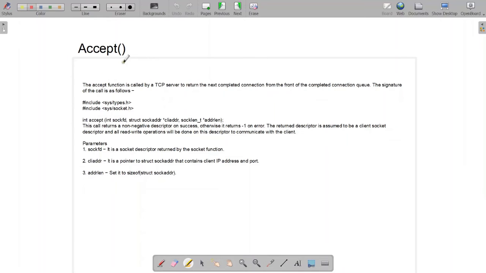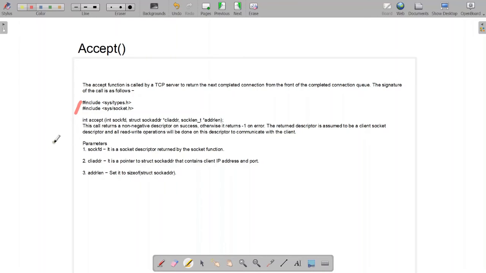Now, as far as the accept function is concerned, the accept function is called by the TCP server to return the next completed connection from the front of the completed connection queue. The signature of the call is as follows. This is your header file and these are the parameters which the accept function would be using. This call also returns -1 on error and a non-negative descriptor on success. The returned descriptor is assumed to be a client socket descriptor and all read-write operations will be done on this descriptor to communicate with the client.